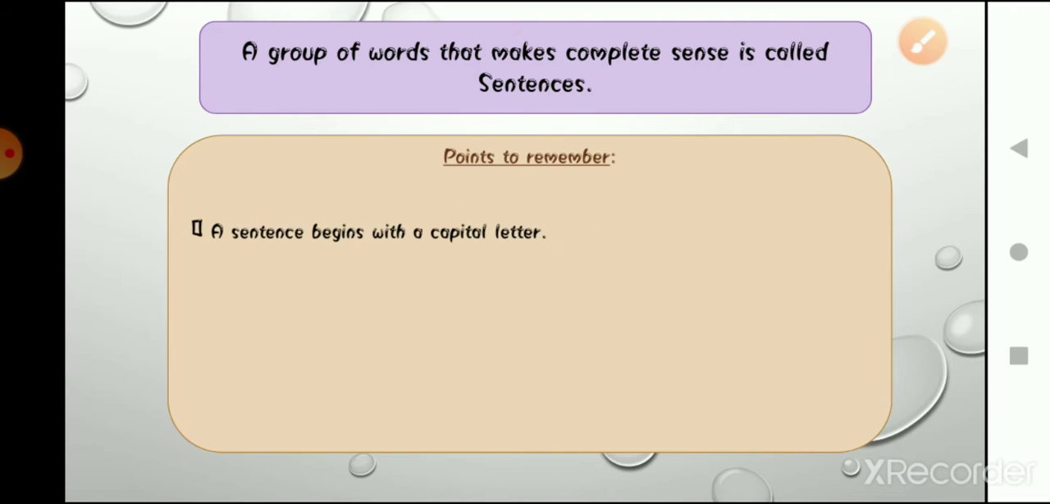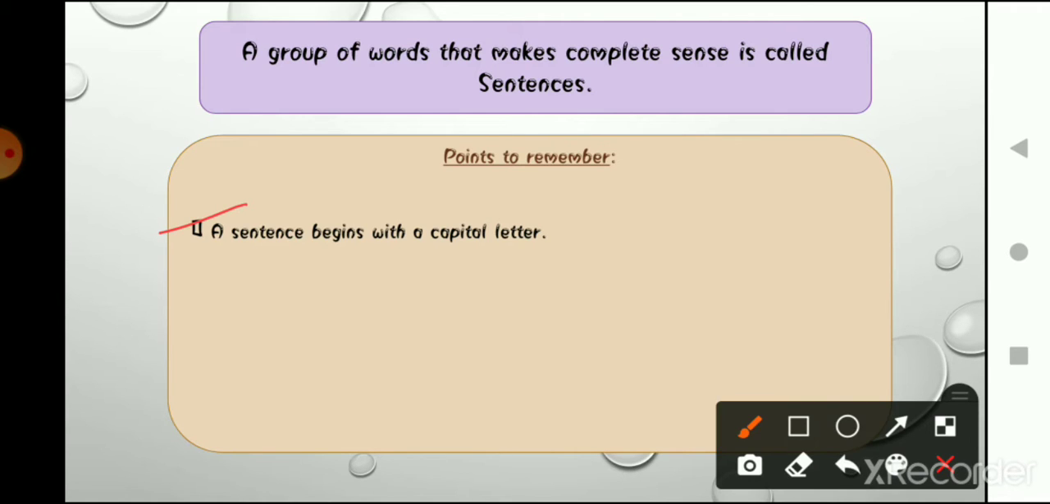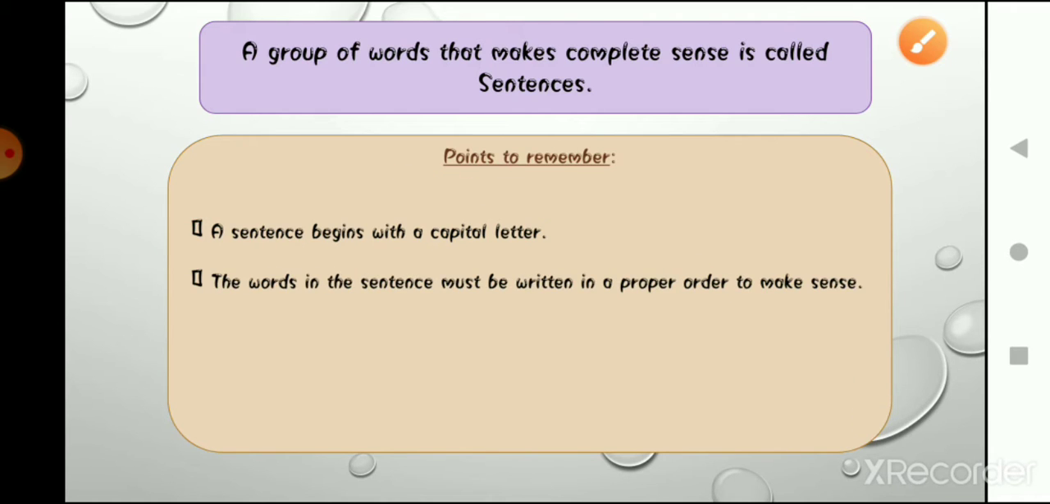The first point is a sentence begins with a capital letter. Okay, a sentence always begins with a capital letter. The second point is the words in the sentence must be written in a proper order to make sense. I have already explained in my previous slide that just because a group of words is written doesn't mean that it is a sentence. Those words must be written in a proper order to make sense, meaning you should get a sense from that set of words.